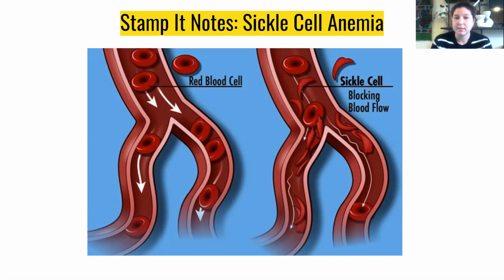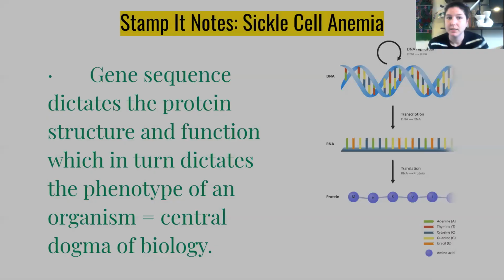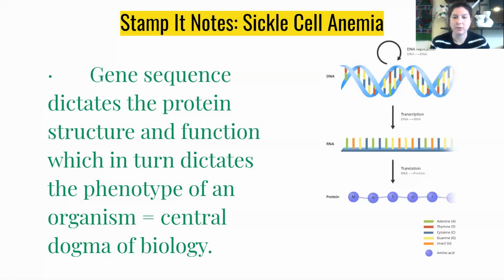As we talk about sickle cell anemia today, this genetic inherited disease, we're thinking about how it relates to the central dogma theory. Thinking back to our central dogma theory, a gene sequence dictates the protein structure and function, which in turn dictates the phenotype of an organism. Essentially, a lot of fancy language for saying our DNA becomes RNA, the RNA becomes a protein, and a protein becomes what we actually see. All of that is the central dogma of biology.